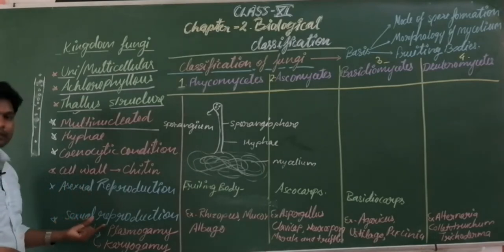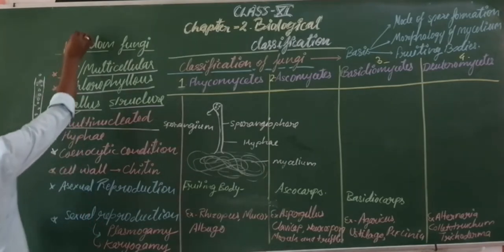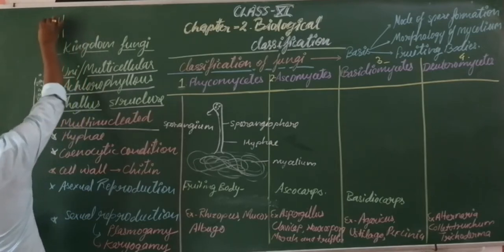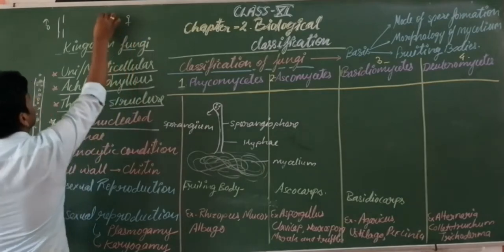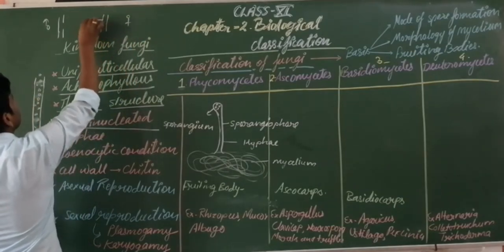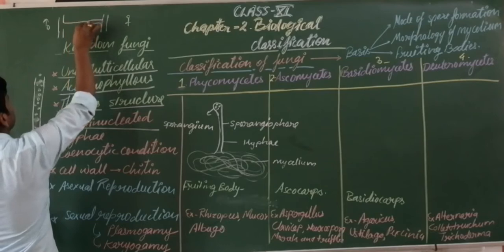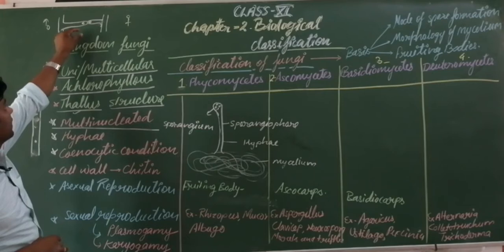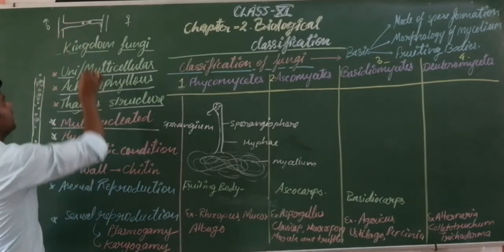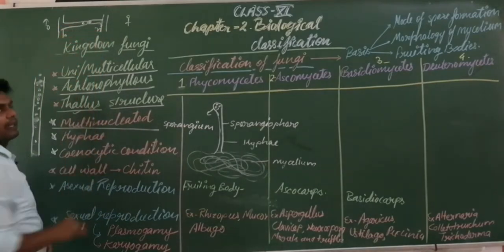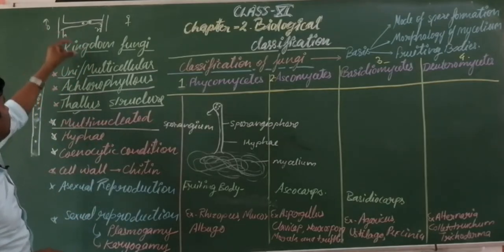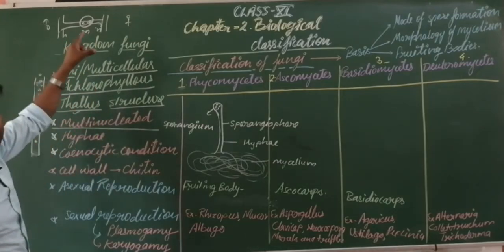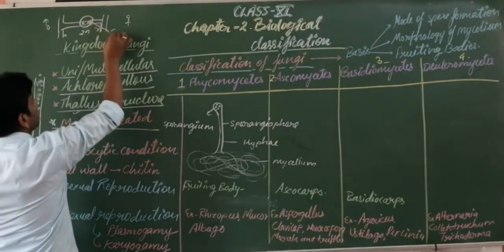Now the sexual reproduction. There are two strains of the fungi. See here, this one is the male and this one is the female. The hyphae of these two fungi fuse to each other. These two genetically different components fuse, and fungus, you know, is a haploid body. That is why the haploid bodies fuse to form a diploid body.